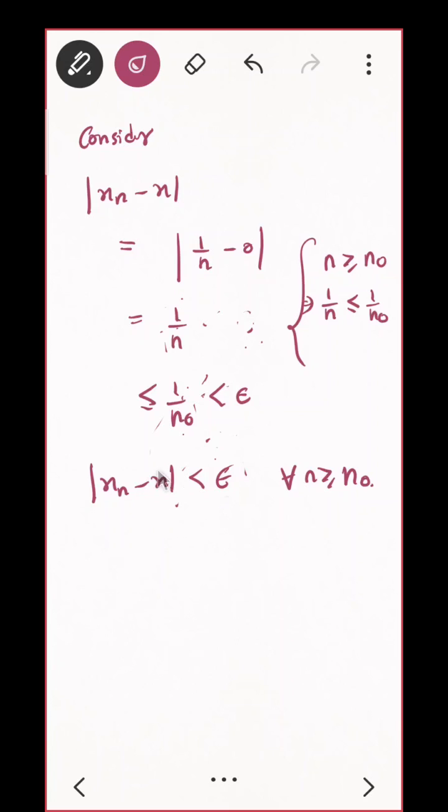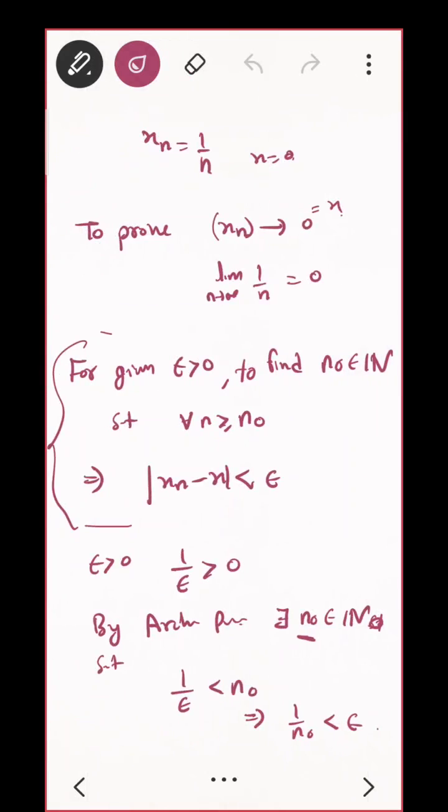Done now. Just go back to the proof once again. I will repeat once again, don't worry. I want to prove this 1 by n converges to 0, that is xn converges to x. So what is the definition? For given epsilon positive, I need to find n naught belongs to natural number such that for all n greater than or equal to n naught, mod of xn minus x must be less than epsilon. Okay? So I am just keeping this blank here.